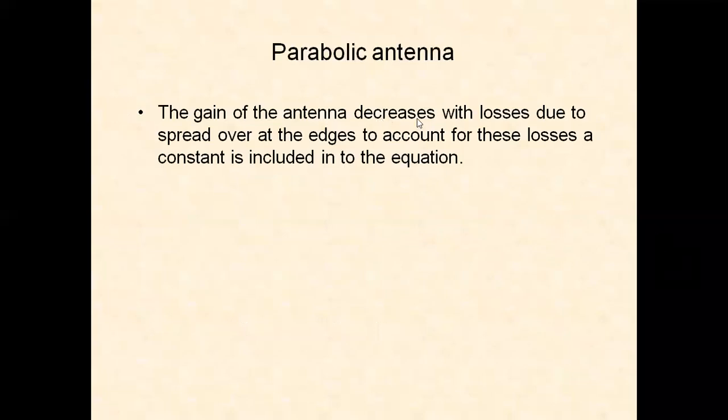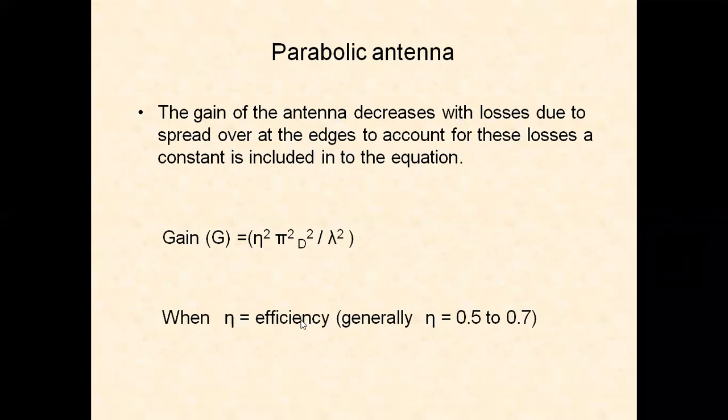The gain of the antenna decreases with losses due to spillover at the edges. To account for these losses, a constant is included in the equation. So if you include a constant, we get G equals eta square pi square D square by lambda square, where eta is the efficiency, generally 0.5 to 0.7.